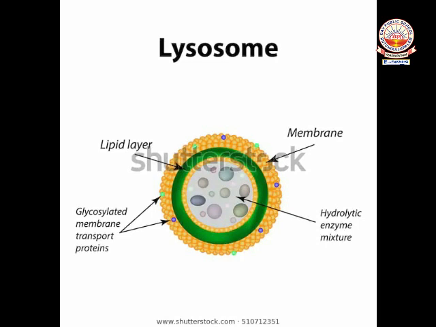Ribosomes are small pear-shaped or spherical bodies which are present in the cell. They are responsible for protein synthesis. They are the sites of protein synthesis. These ribosomes are freely present in the cytoplasm, and also they are present on endoplasmic reticulum.